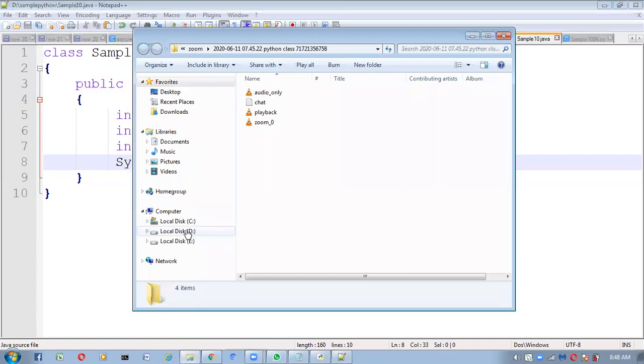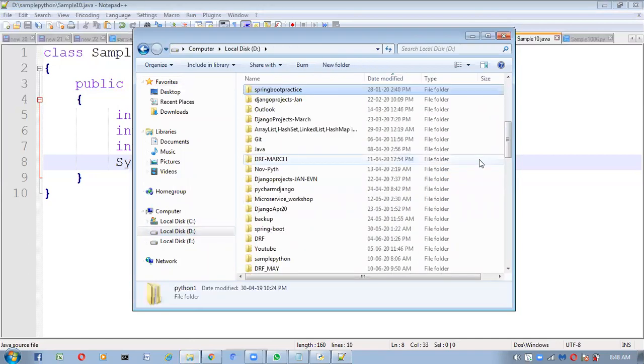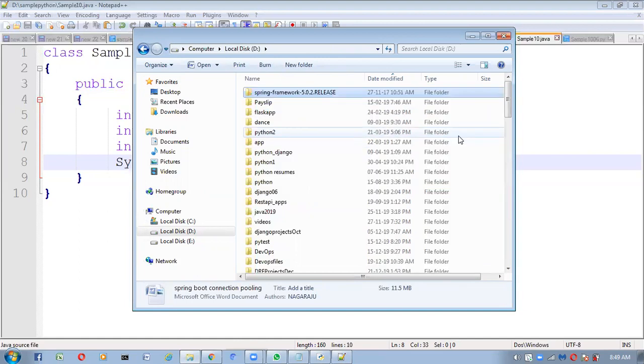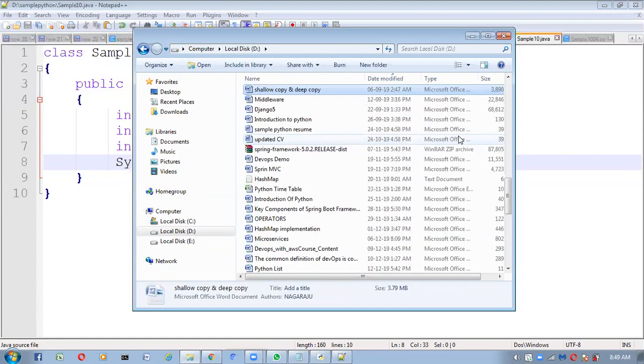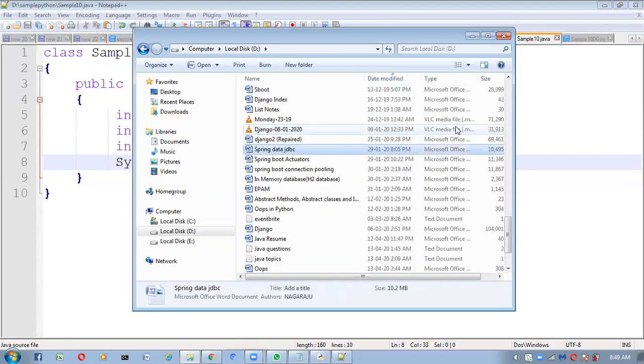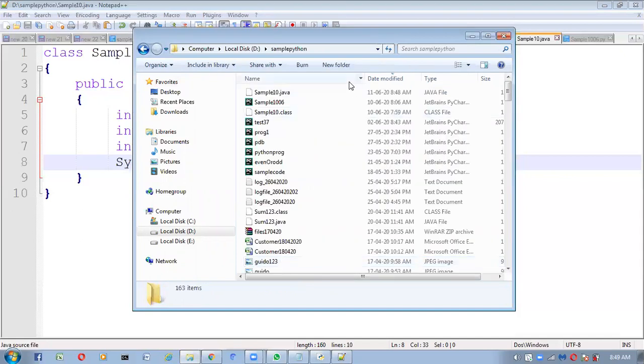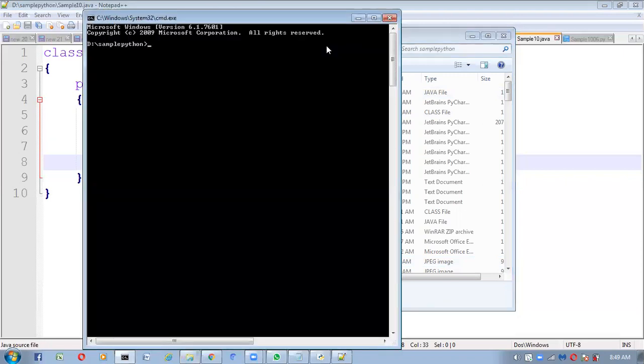Here I have the sample folder, and inside this we have Sample10.java. Go to command prompt.